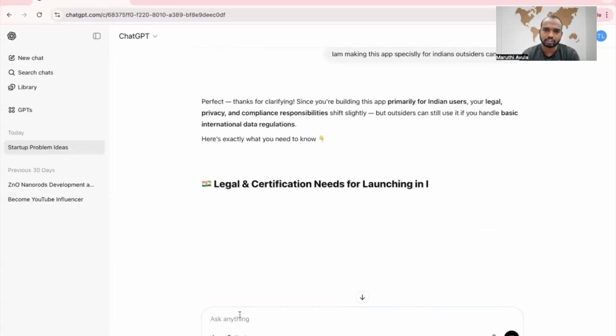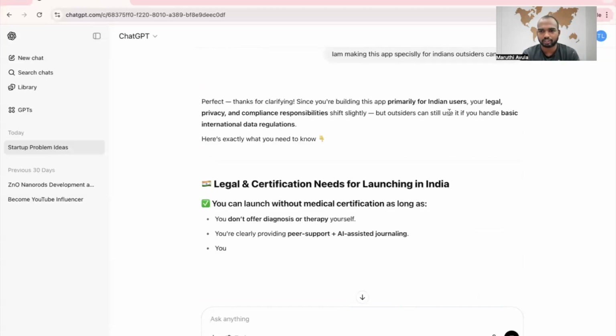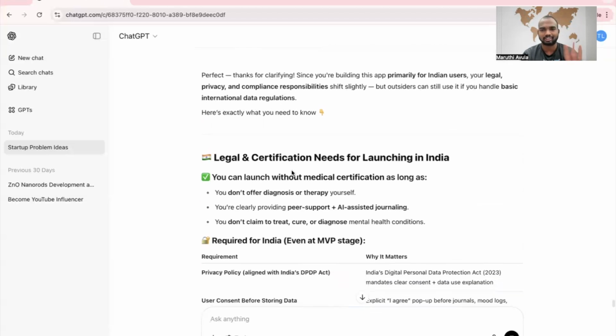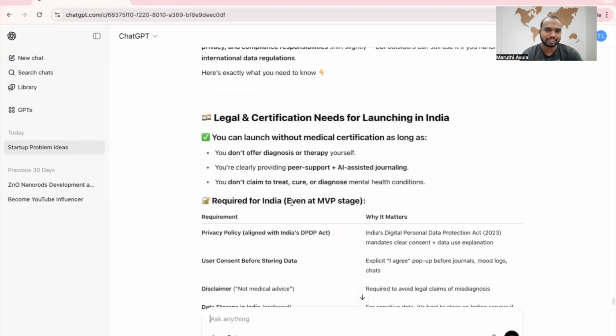Perfect. Since you are building this app primarily for Indian users, your legal, privacy and compliance needs shift slightly, but outsiders can still use it if you handle basic international data regulation. Yes, this we can follow. Basic things we can follow.